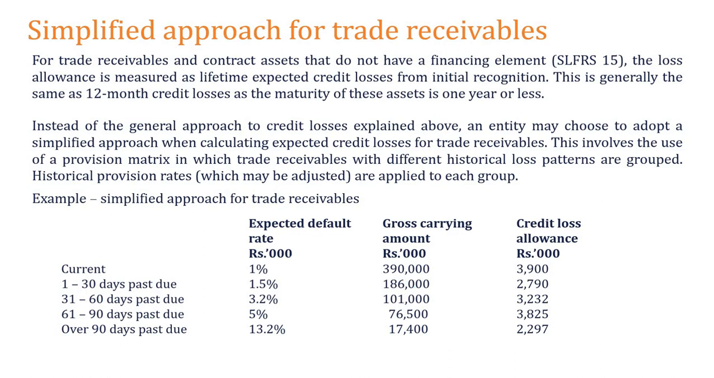And we calculate how much is the expected default. In this category, current means no arrears, meaning people who bought today. Current, right? 1 to 30 days past due means people for whom 30 days have passed after the due date has passed.